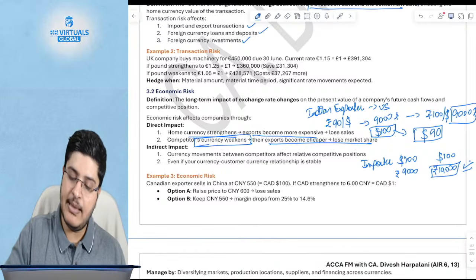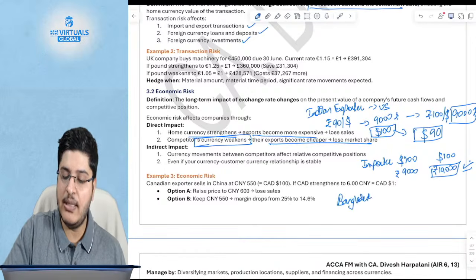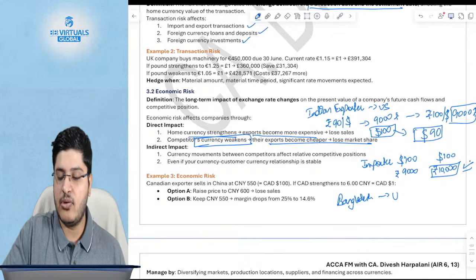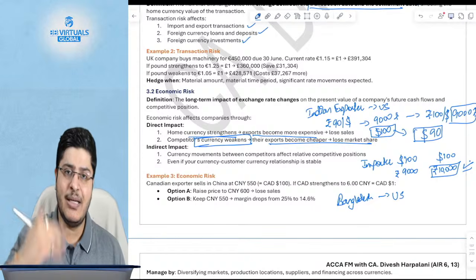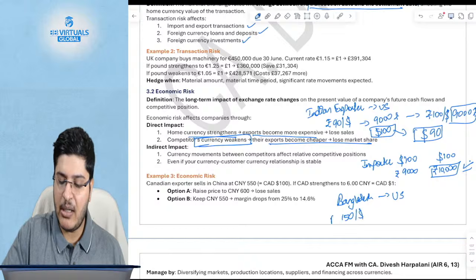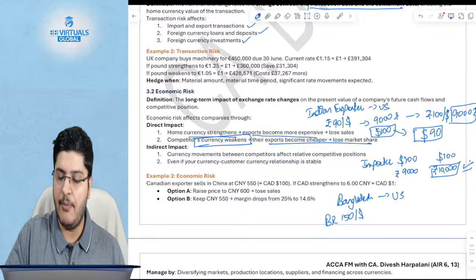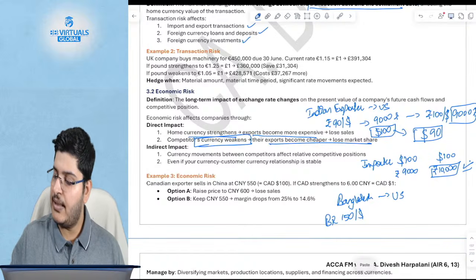Let's say in this example your currency has not changed, and Bangladesh also supplies to the US. I don't know what their exchange rate is, I'm making it up. Let's say they have to give 150 Bangladeshi taka per dollar.